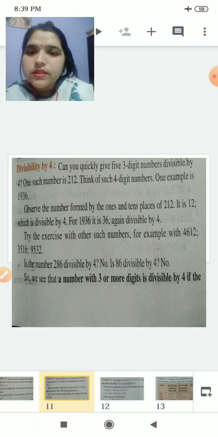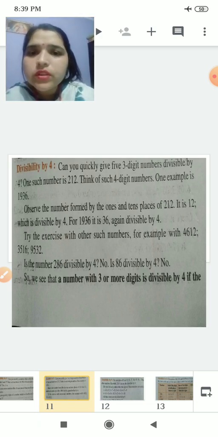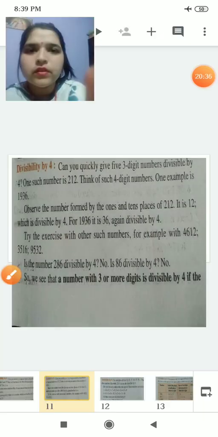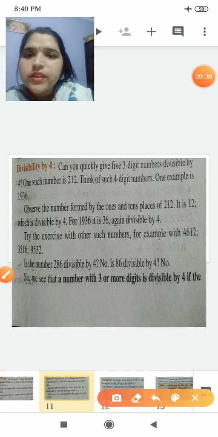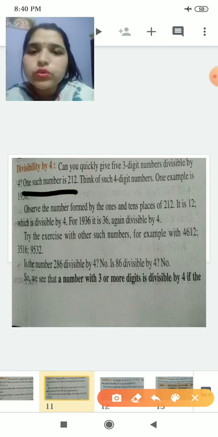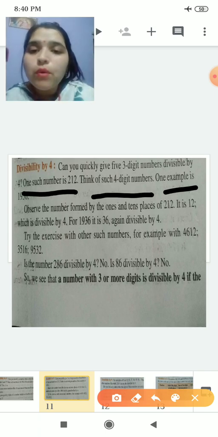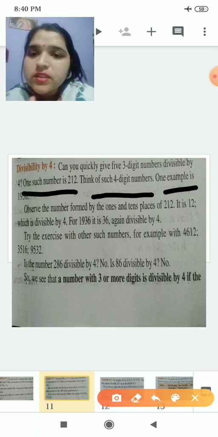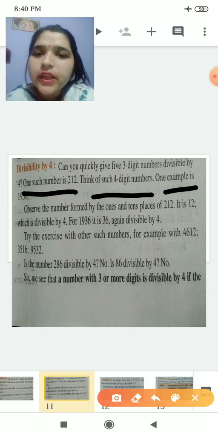See, as you can observe here, one such number is 212. Think of such a 4-digit number. One example is this. Observe the number formed by the ones and tens place. If it is divisible by 4, then the number will be divisible.